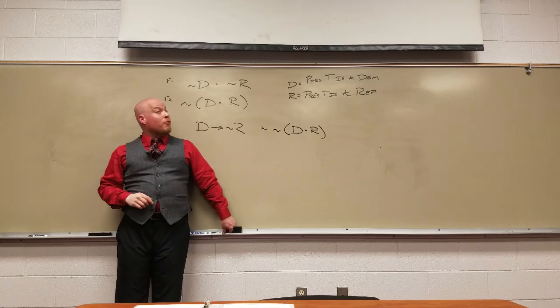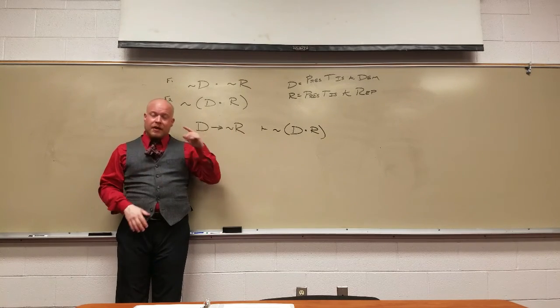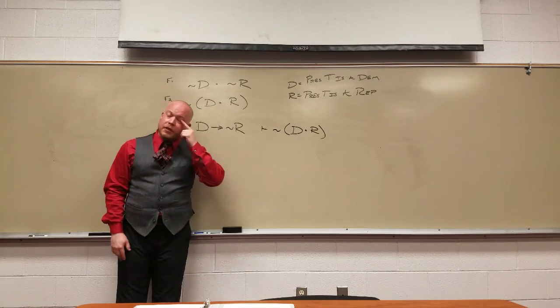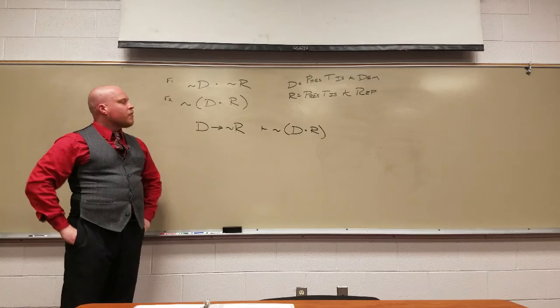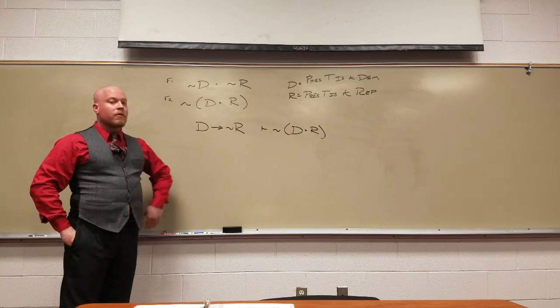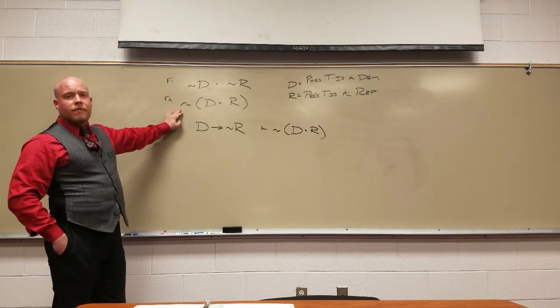Now, actually, predicate logic would be more helpful to get the clarity of those statements down, but we're not going to do that in this course, at least at this point. So if those things were true, the question I have for you right now is, are these two statements equivalent?